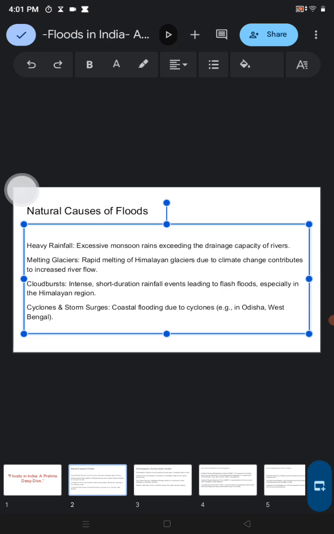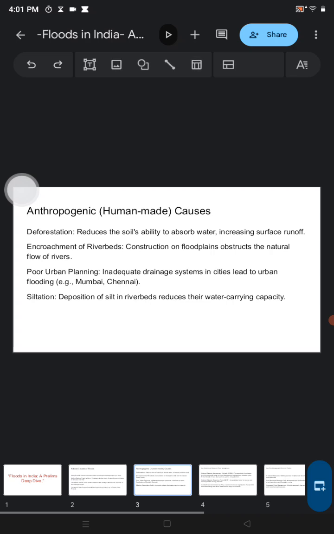That's the reason. Cyclone and storm surge: coastal flooding due to cyclones, especially in Odisha and West Bengal. So when big cyclones come, the sea water levels rise and it causes floods in the coastal areas.